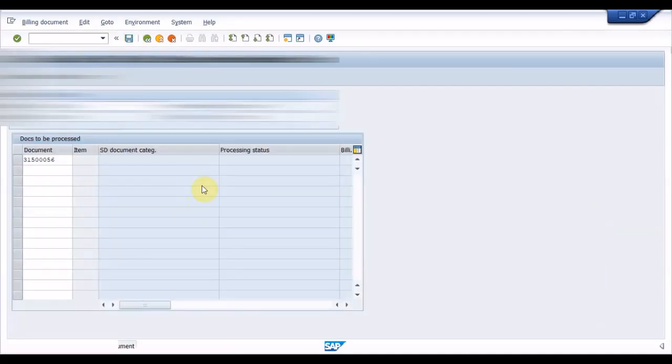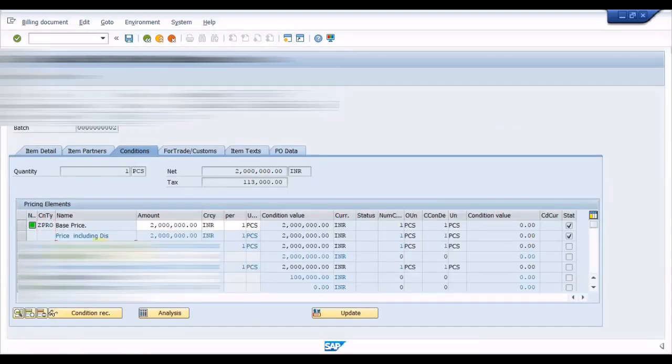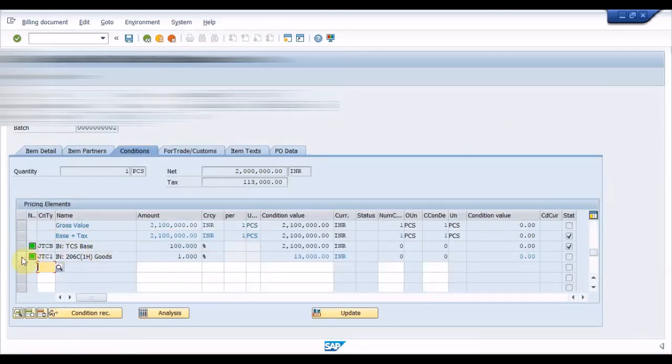Let me create the second transaction. In the second transaction, I am creating a sale invoice with a value which exceeds the threshold value of 50 lakhs with the accumulated value of the first and second transaction. Therefore, 0.1% of TCS will be calculated on the exceeded amount. As we can see, the system is calculating the TCS in this transaction.